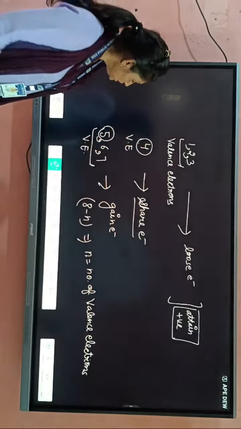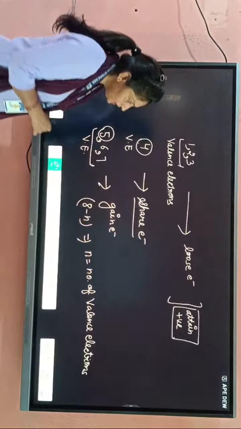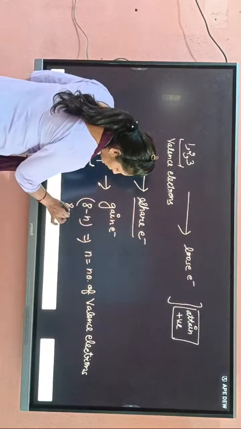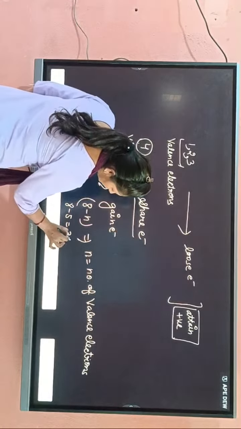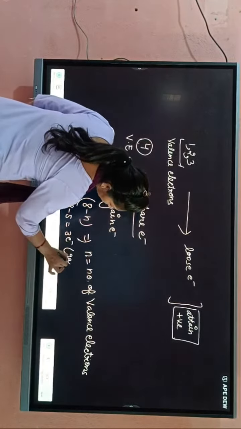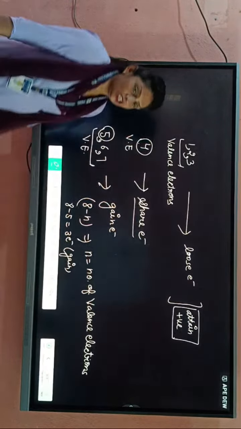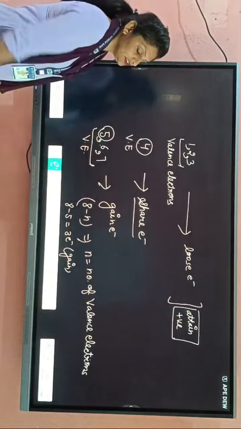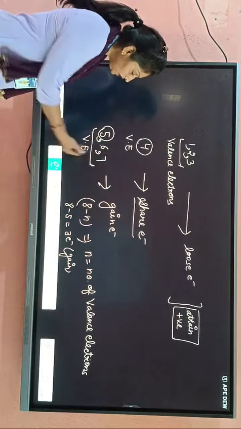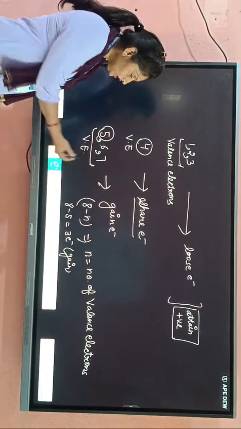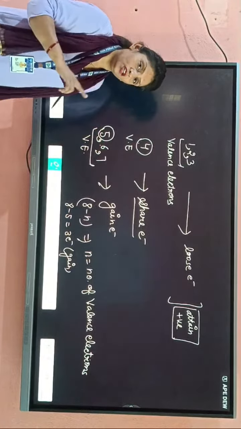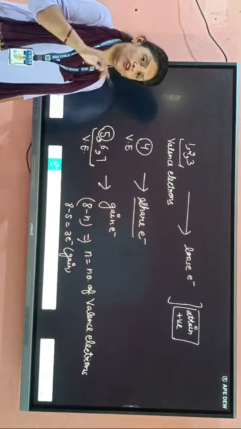Okay, students. So if valence electrons are 5, then how many electrons will it gain? It will gain 8 minus 5, 3 electrons. If there are 6, then 8 minus 6, 2 it will gain. If there are 7, then the element will gain 8 minus 7, 1. Then the element will gain only 1 electron.